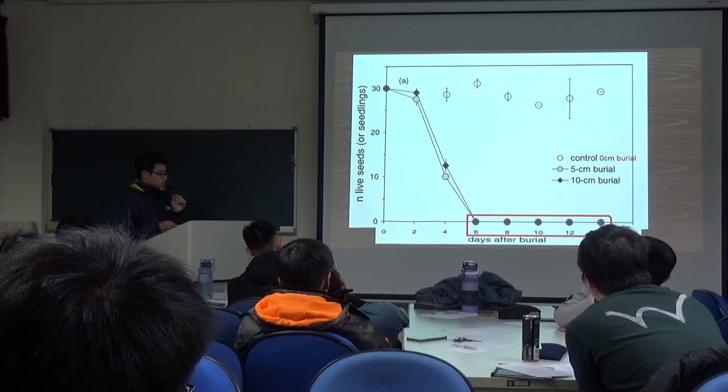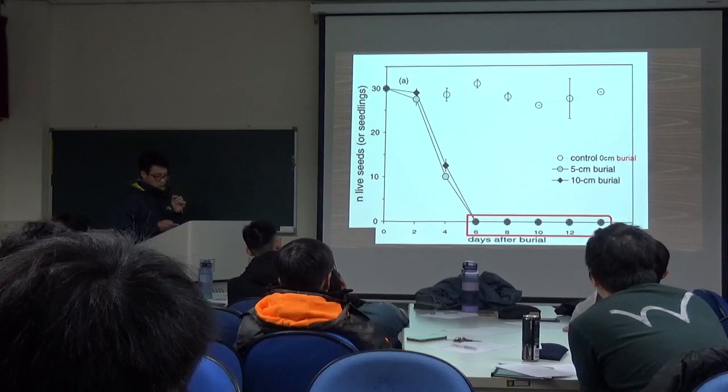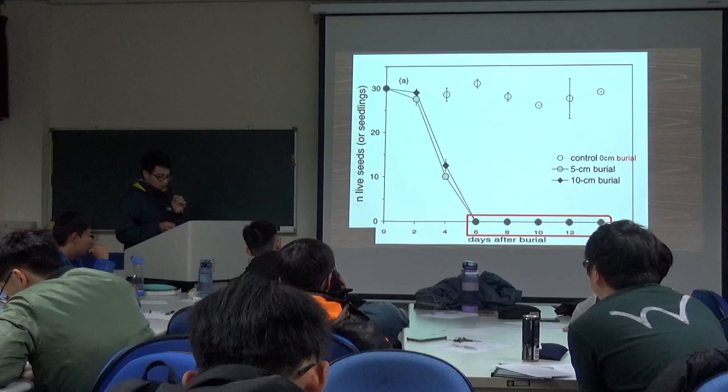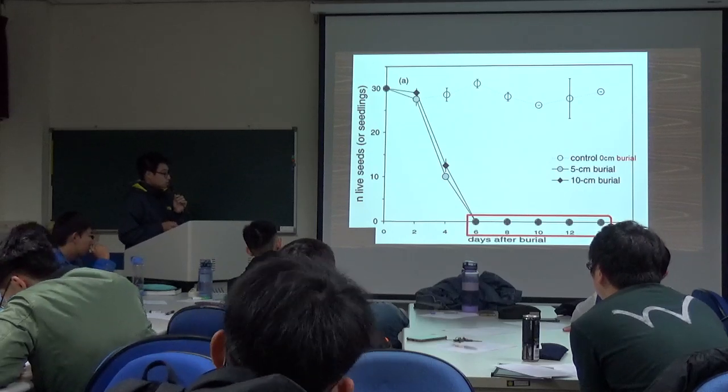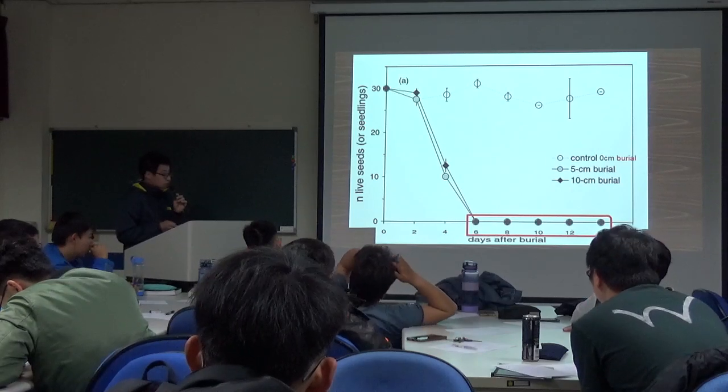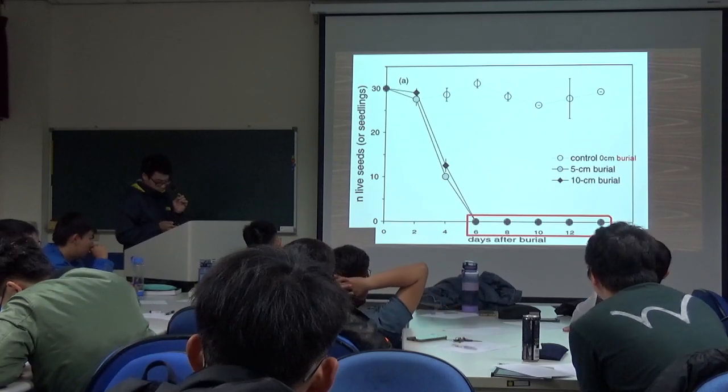We can see that by day 6, almost all the seeds from the 5 centimeter group and 10 centimeter group were dead. It means the burial environment is not suitable for seeds to live.